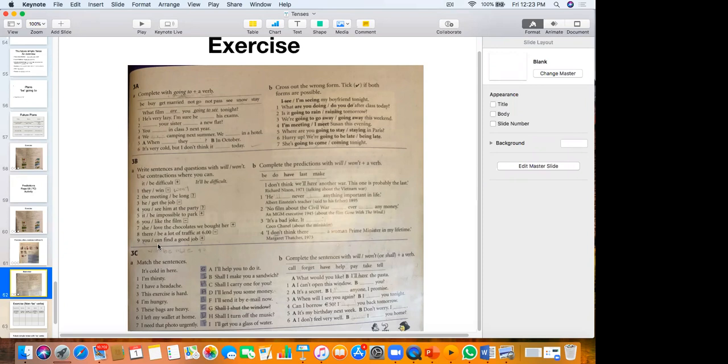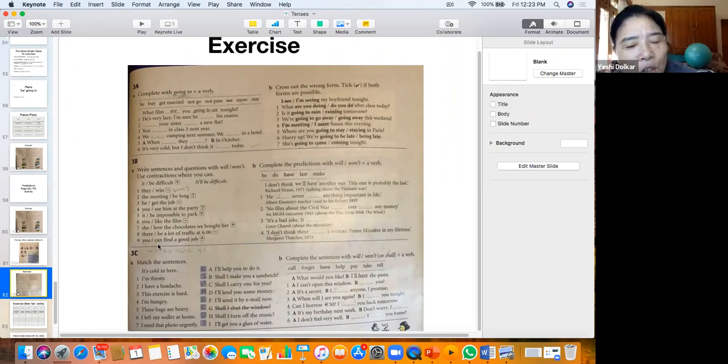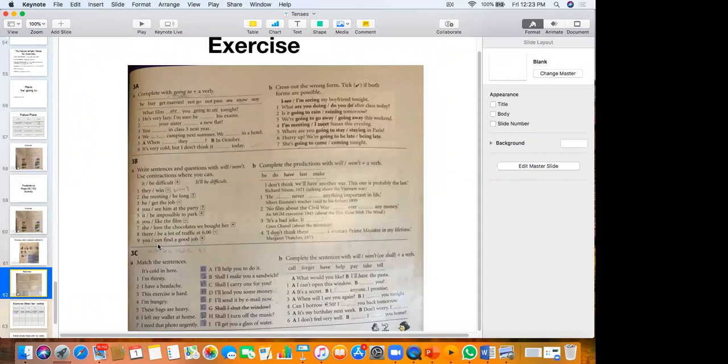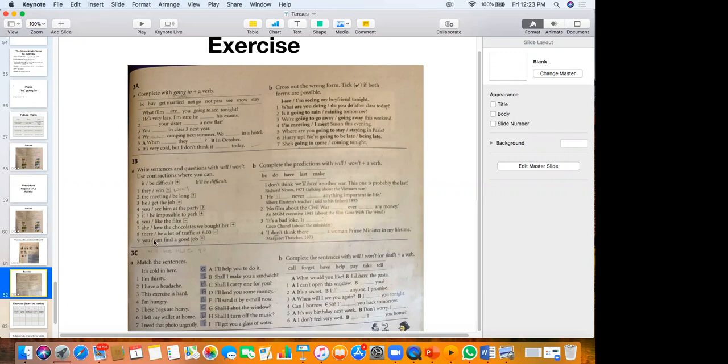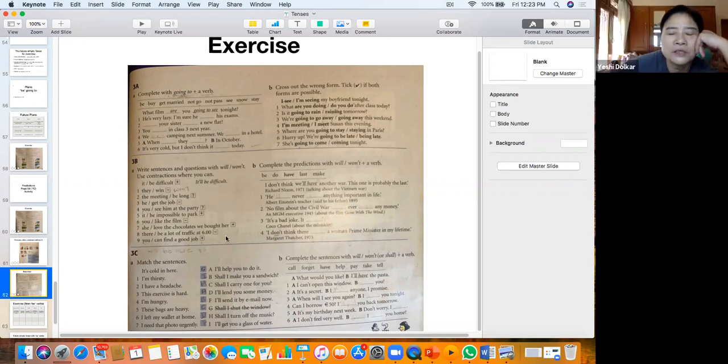You will be able to find a good job. Will you be able to find a good job? Can is present, could is past, and for the future, be able to. Will you be able to find a job? Yes. Why can't we use can in the future? Be able to.